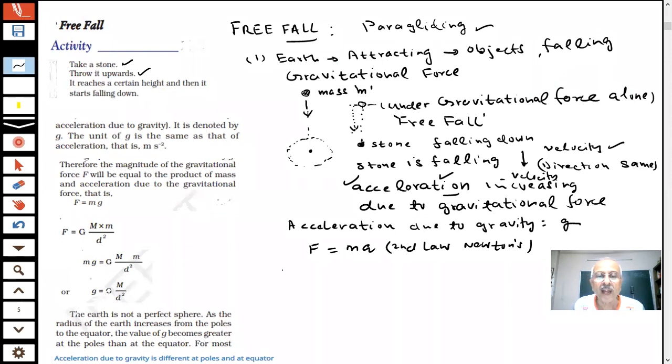G. Can you tell me, student, what will be the SI units of g? What are the units of g? What are the units of acceleration? Will the unit be different or same? This is an acceleration. What is acceleration? Rate of change of velocity. What are the units of acceleration, students?